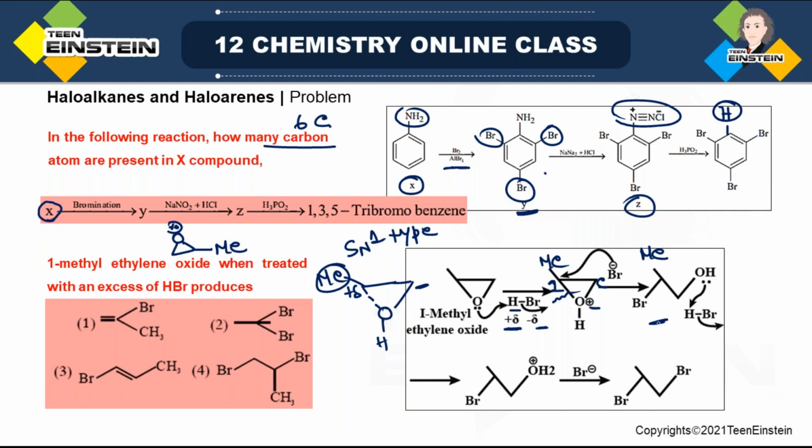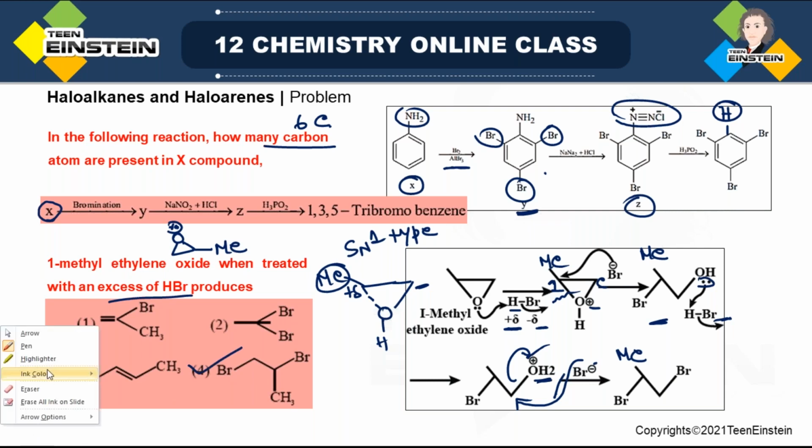So now you are getting this structure, but as you are using excess of HBr, another molecule of HBr will be there. Again there is an OH group, so oxygen's lone pair can attack this proton. It will now be converted to a good leaving group, OH2, and Br minus. Now there is no confusion, it will simply attack here, and it will be removed. So ultimately, this is the right structure, right?